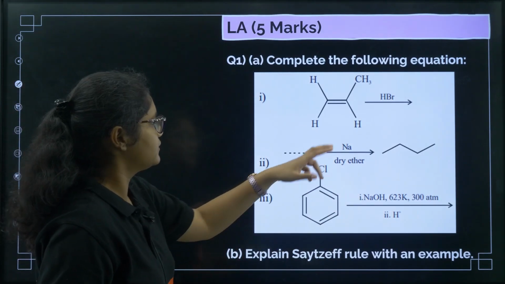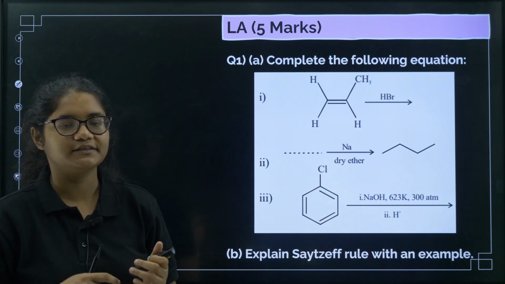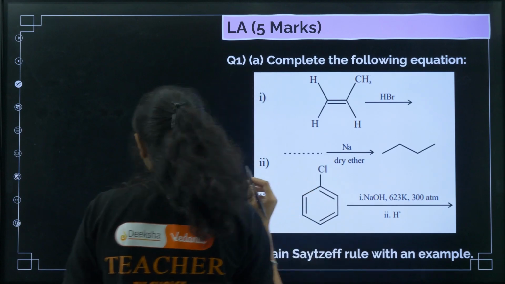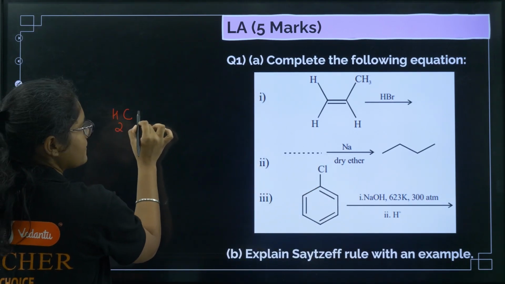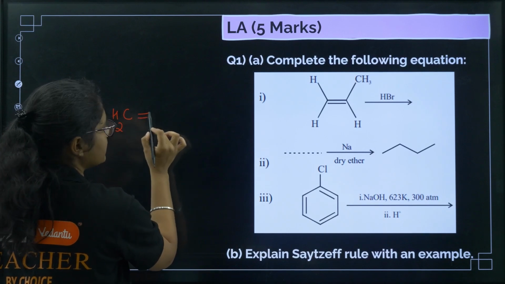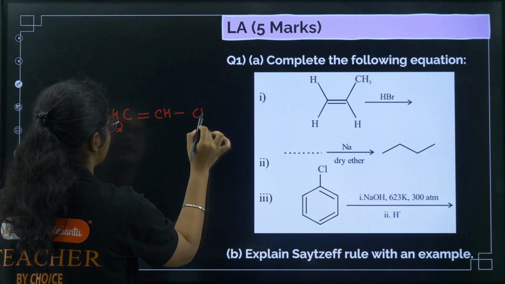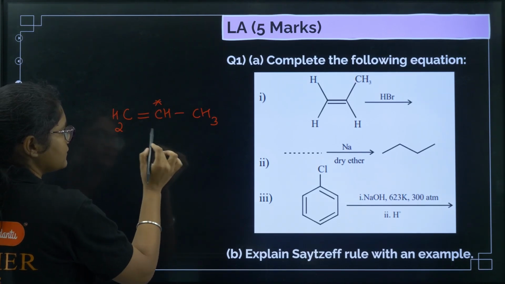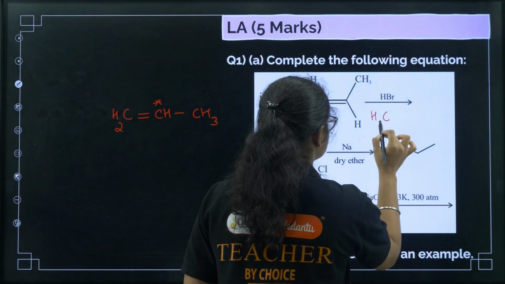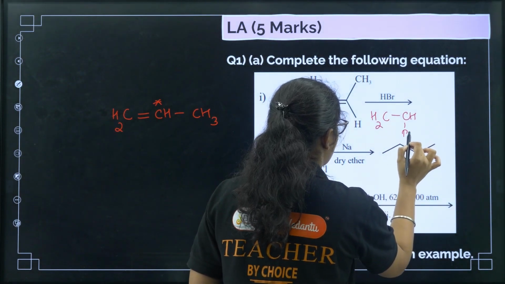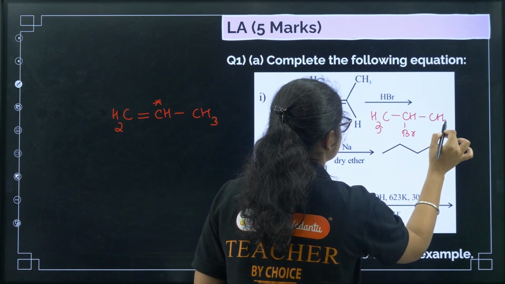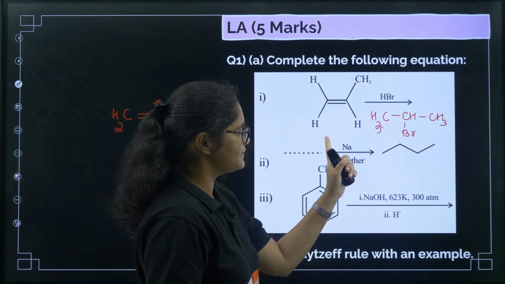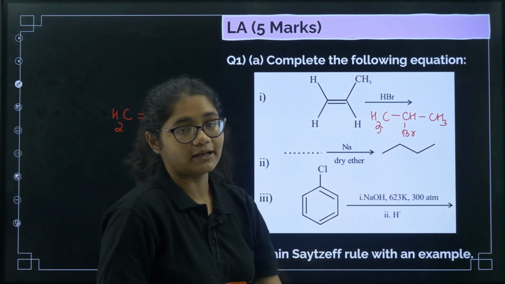First question, there is an alkene, you are adding HBr, right? Which rule is to be followed here? Markovnikov's rule is to be followed. So this compound is CH2 double bond CH then CH3. Now if you see here, this carbon is having less number of hydrogens, so here the bromine will be attached, so the product here will be CH3, CHBr, CH3, 2-bromopropane.